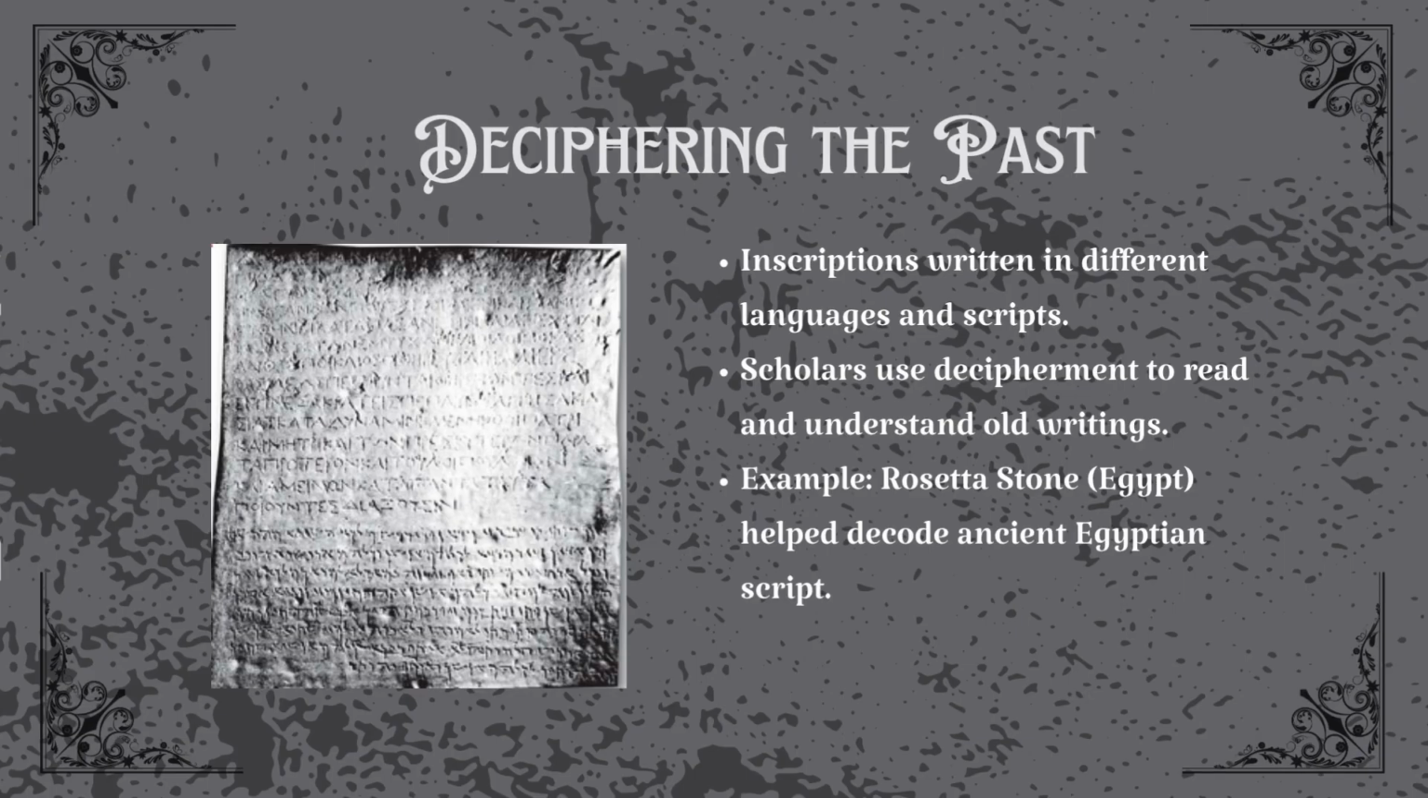It had the same message written in 3 scripts, Greek and 2 forms of Egyptian. Scholars compared the Greek with Egyptian and cracked the code, figuring out which symbol stood for which sound. That's how they began reading ancient Egyptian hieroglyphs, unlocking an entire lost language.